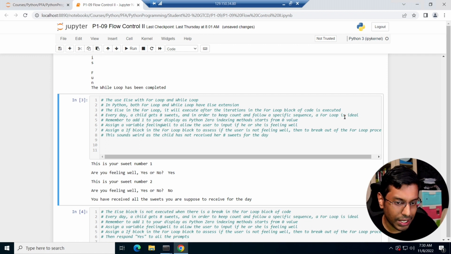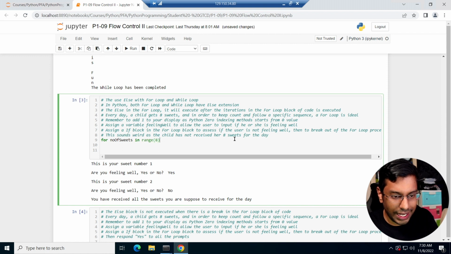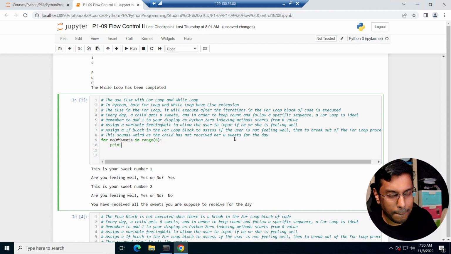So let's use this example where a child gets 8 sweets. Okay, let's do the child gets 8 sweets and see how we can use the for else loop, right? And how it makes sense to use the for else loop. Okay, so let's start. Let's do the same example, the sweets example. Okay, for number of sweets in range 8, print this is your sweet number.